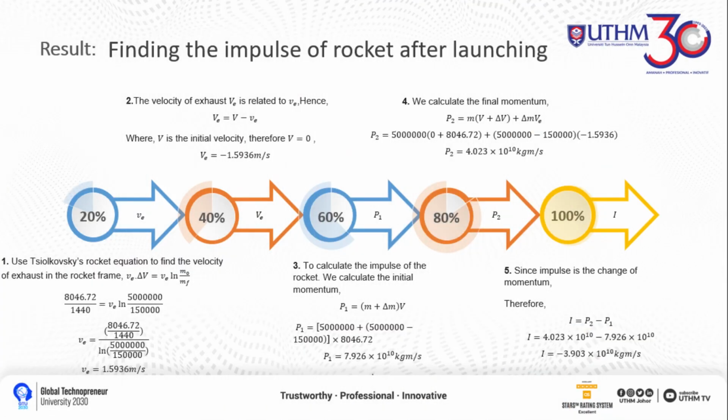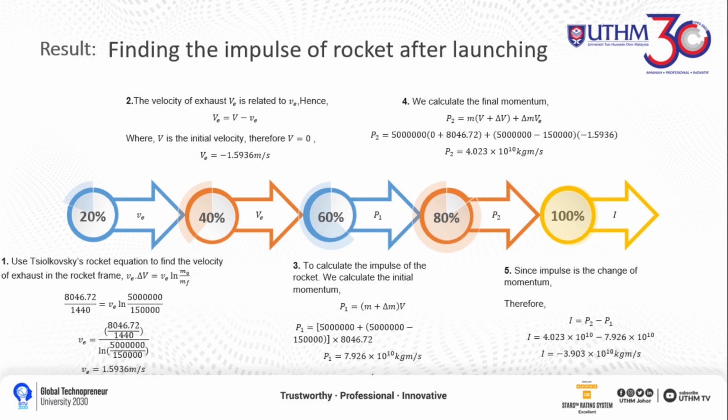To find the impulse of the rocket after launching, first we use the Tsiolkovsky rocket equation to find the velocity of exhaust in the rocket frame, which is the small v_e. By substituting all the values given, we found that v_e equals 1.5936 meters per second. Then we continue to find the velocity of exhaust, which is the large V_e, and since it is related to the small v_e, we will get the velocity of exhaust.